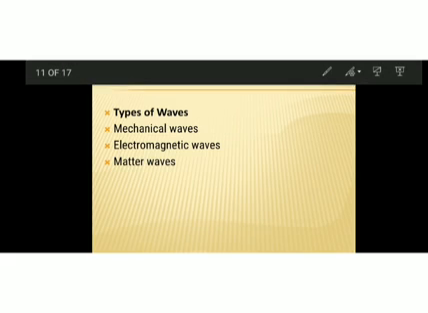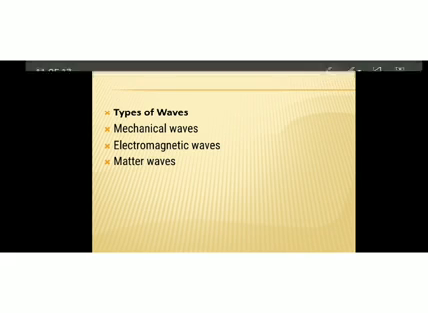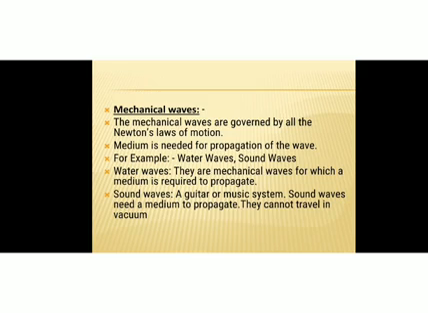Now, what are the different types of waves? There are 3 main types of waves, that is mechanical waves, electromagnetic waves, and matter waves. So what do you mean by mechanical waves? Mechanical waves are governed by all the Newton's laws of motion. And you remember the Newton's laws of motion. So a medium is needed for the propagation of mechanical waves.